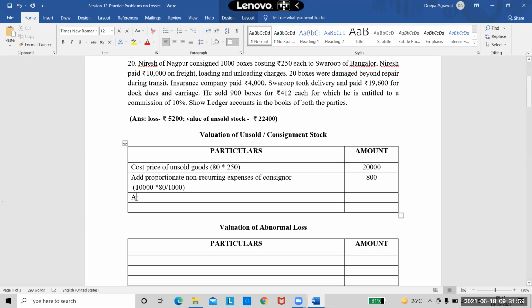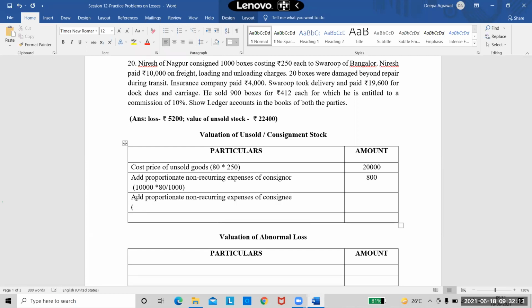Now I will also add proportionate non-recurring expenses of consignee. And I already know consignee's expenses are 19,600 and all of these are non-recurring because he is paying for dock dues and carriage.